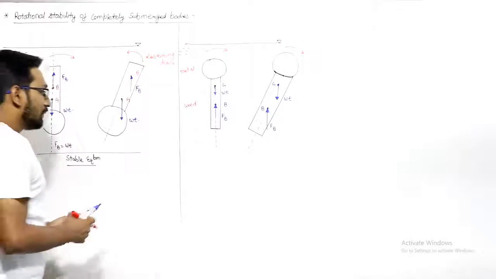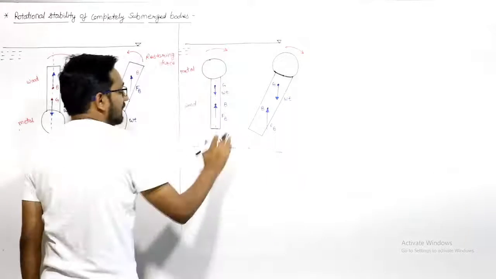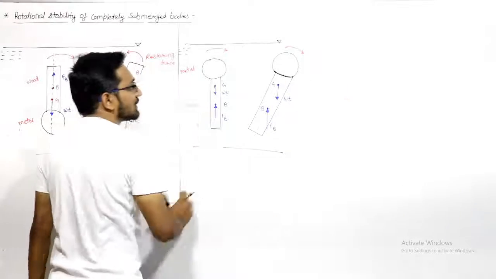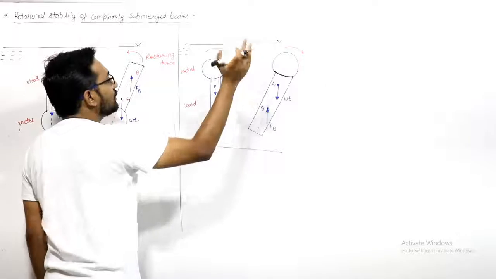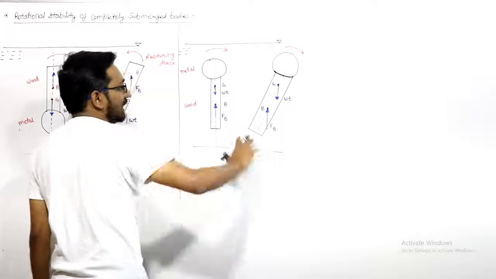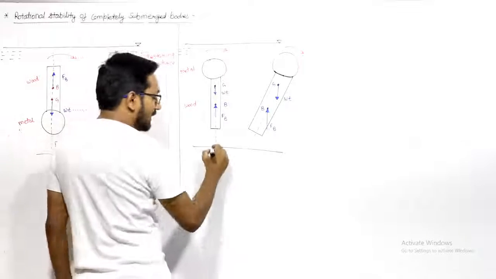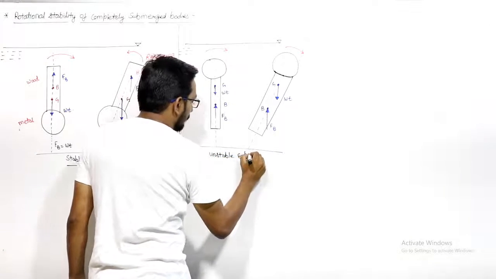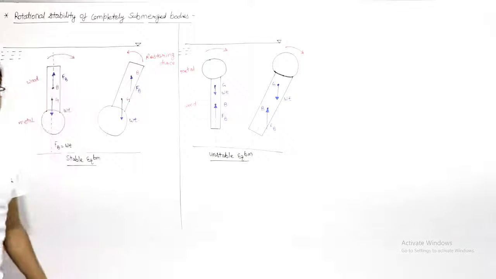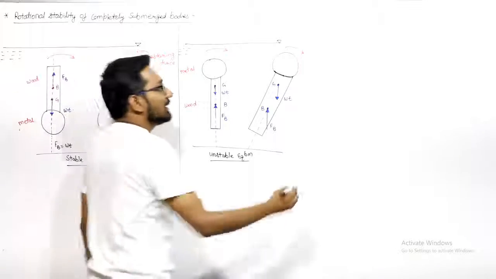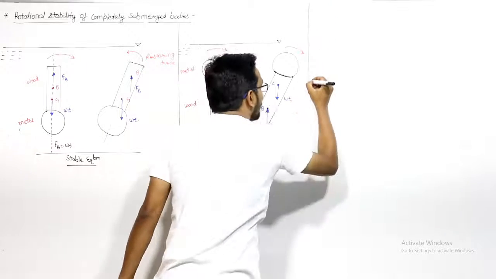Right. So we can say that this body will not come back to its original position, and this body will move continuously, because you tilt it in clockwise, you remove the force, but the couple generated by this body is also in the clockwise direction. It will start moving continuously. So this is unstable equilibrium. This is the case of the unstable equilibrium in a completely submerged body.